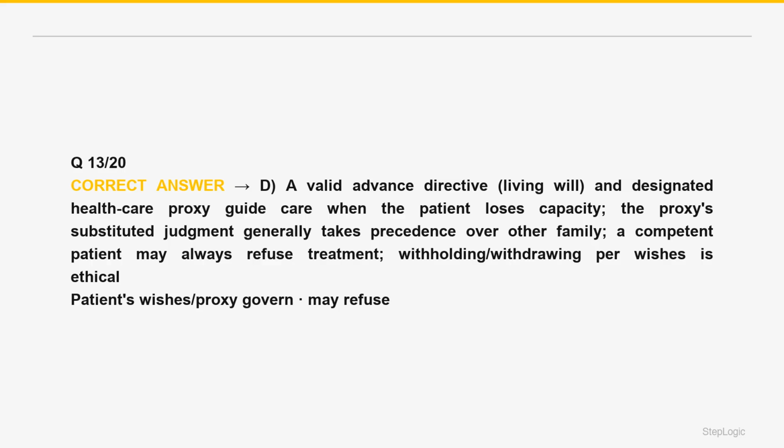The instruments: a living will, a written advance directive, specifies what treatments the patient does or does not want. A designated healthcare proxy, or durable power of attorney for healthcare, names a person to make decisions using substitute judgment, what the patient would have wanted. The designated proxy's decisions generally take precedence over the opinions of other family members who disagree. So a family's objection does not override a valid advance directive or the proxy. Withholding or withdrawing life-sustaining treatment in accordance with the patient's wishes is ethical and legal. It is allowing the disease to take its course, distinct from euthanasia or physician-assisted death. The autonomy-driven advance directive or proxy-governed right-to-refuse framework is correct.